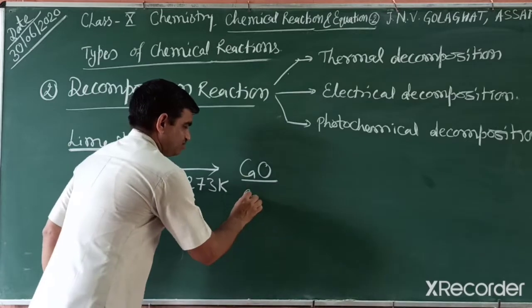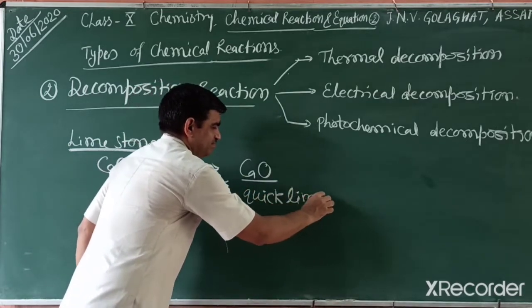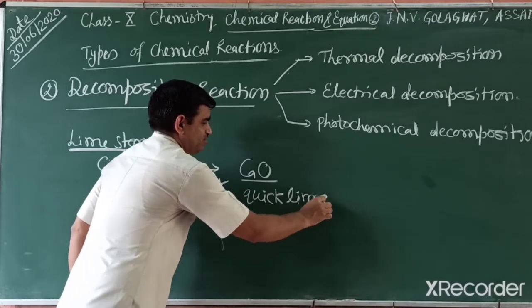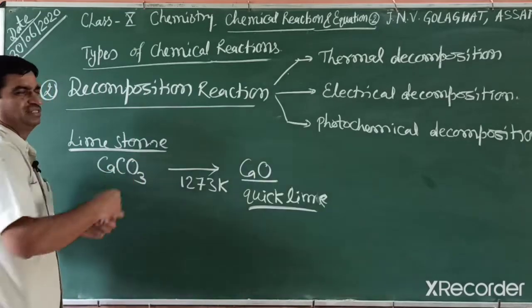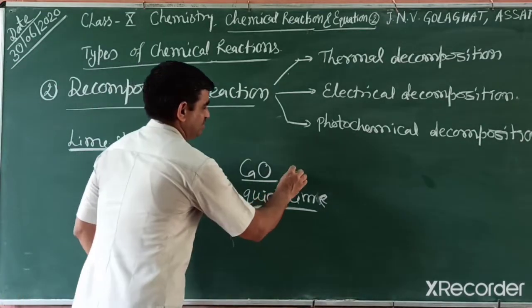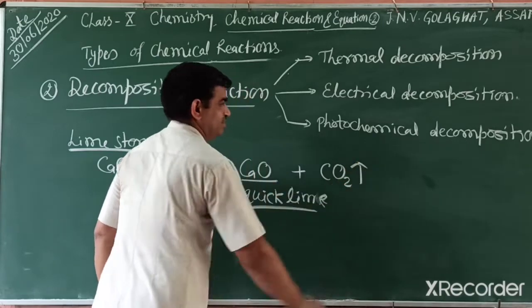This lime is known as quicklime. Quicklime means freshly prepared lime. If lime is kept for a long time, it slightly loses its activity. The other product is carbon dioxide gas, which is released out.